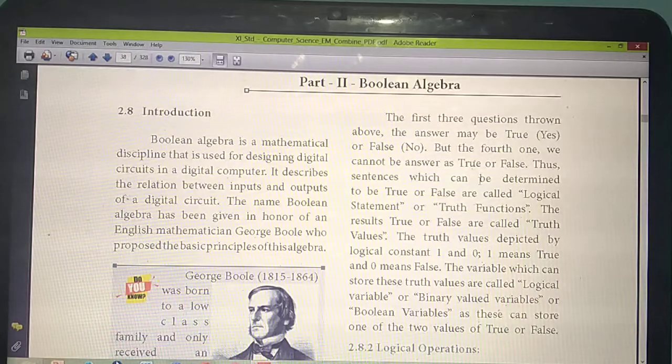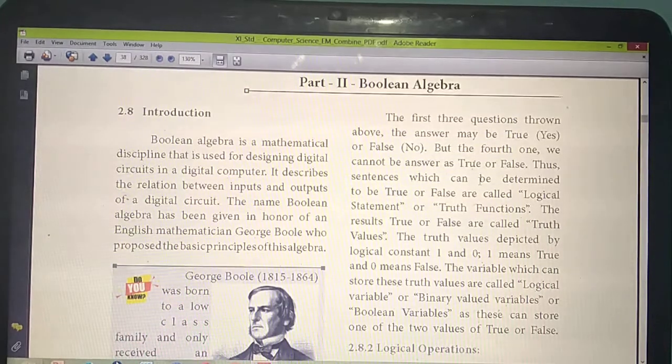True or false, same meaning only. Yes means also true, no means also false, the same meaning. Okay, so this we are calling as a logical statement. The answer you are getting as true or false, that we are calling as which statement?